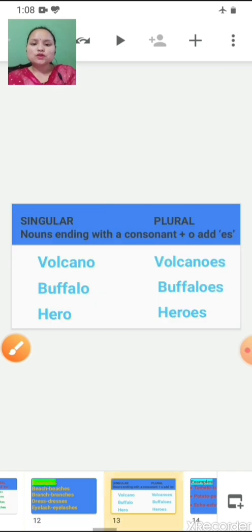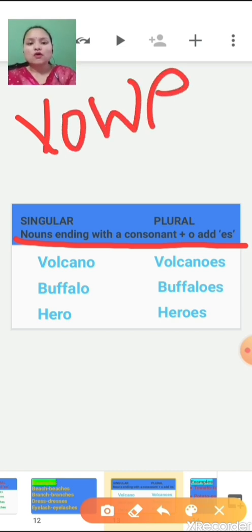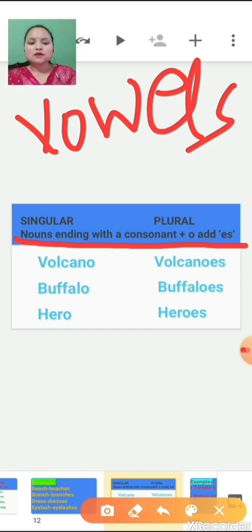Okay. So the next rule is nouns ending with a consonant plus O, add ES. First let's talk about consonant. I hope you all have studied this in your previous class also. You must be aware of the word vowels. I hope you know the meaning of this.